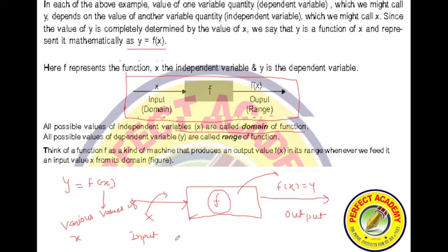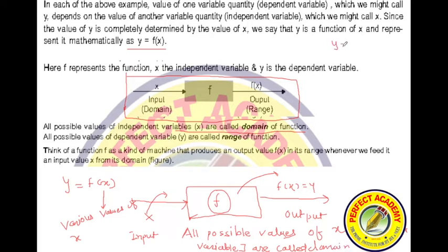All possible values of x, meaning the independent variable, are called the domain.